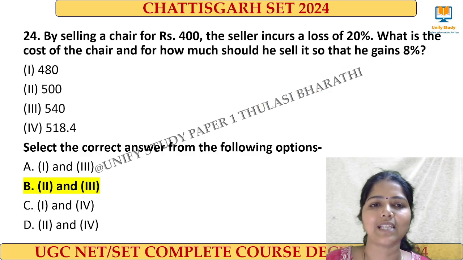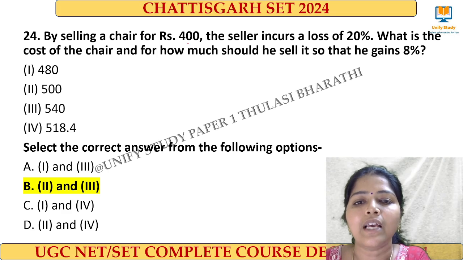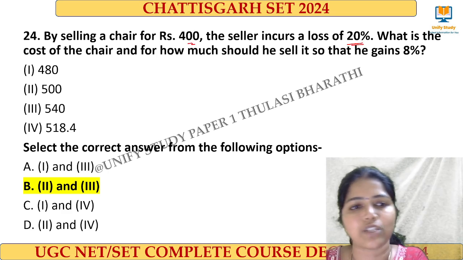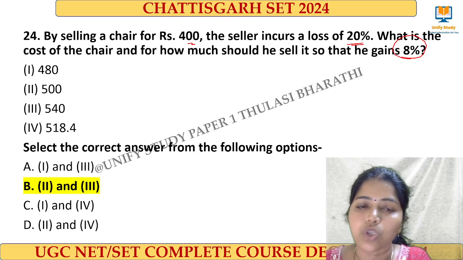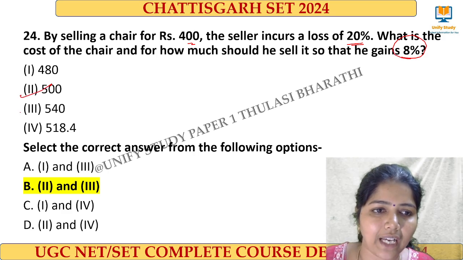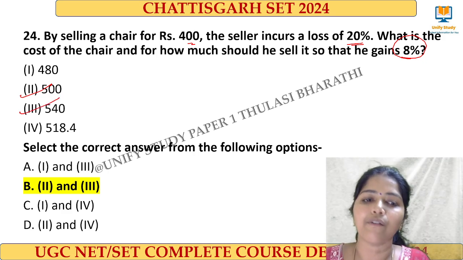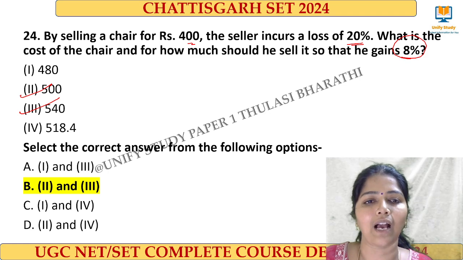Next one, very easy question. By selling a chair for rupees 400, the seller incurs a loss of 20%. What is the cost of the chair and how much would you have sold it for if you got 8% gain? So we have a formula for SP and CP, right? So when we apply the formula, we'll be getting 500 and 540 as the right answer for this question. Clear? For the detail, I'll give you the formulas also.